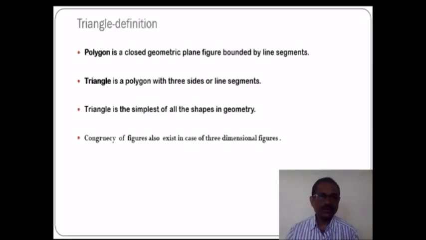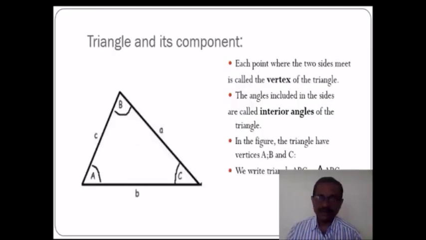So he came to know that a polygon is a closed geometrical figure bounded by line segments. Again, a triangle is a polygon, and a triangle has 3 sides, or it is made by 3 line segments. A triangle is the simplest of all the shapes in geometry, and congruency of 2 figures also exists in the case of 3-dimensional figures. From the cutting activity, he came to know that each point where 2 sides meet is called a vertex of the triangle. Every triangle has 3 vertices.